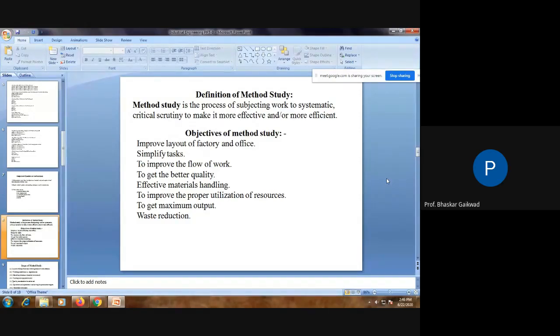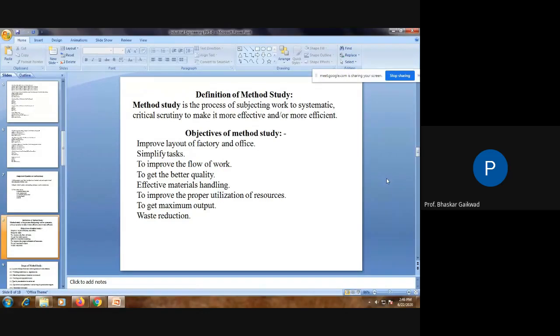Depending upon the size, shape, and weight, every material we have to handle in an effective manner, should not be overloaded. Otherwise, accidents will happen, efficiency of the manpower will get decreased, and transportation cost, material cost, and production cost will get increased. So we can make such an arrangement. There is the effective material handling system.